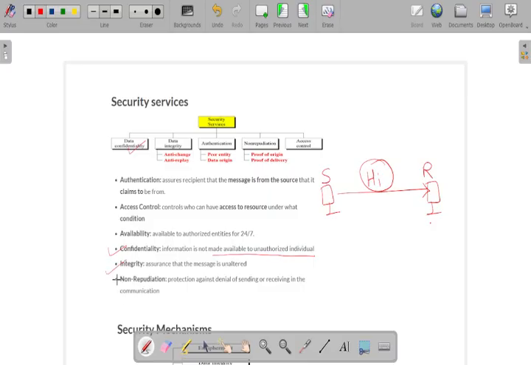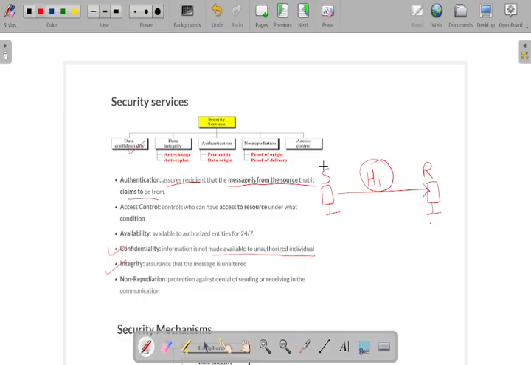Now the third one is authentication. In authentication, if the user is valid, then only he will get access to a particular account or information. It assures the recipient that the message is from the source that it claims to be from.